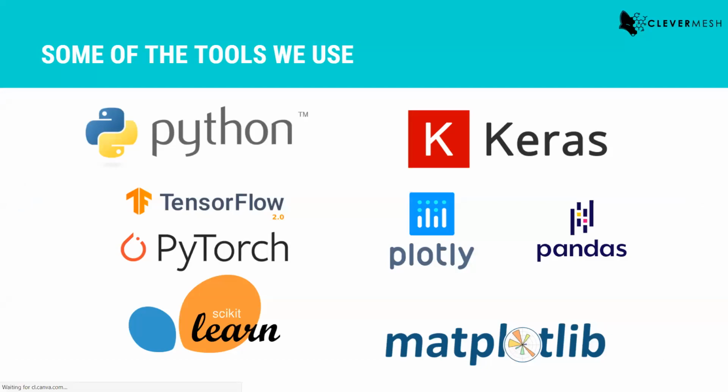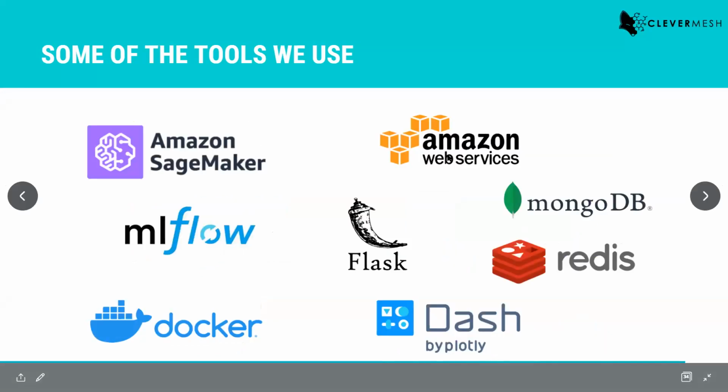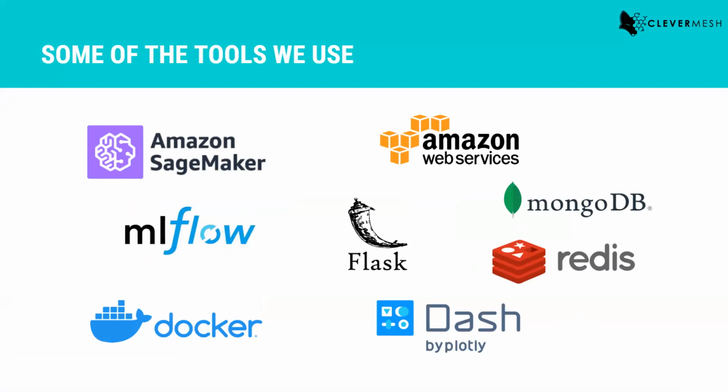Apart from that, we also work with Amazon Web Services, and we work with Amazon SageMaker, which is a very helpful tool, because it's really easy to deploy your infrastructure. When you have huge amounts of data, you want to train everything on GPU. If you train on CPU, it will take a huge amount of time and effort.